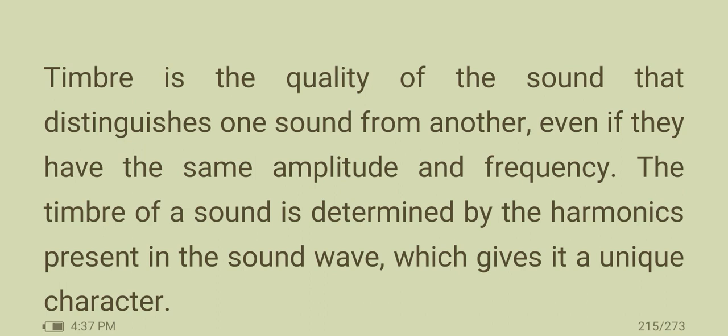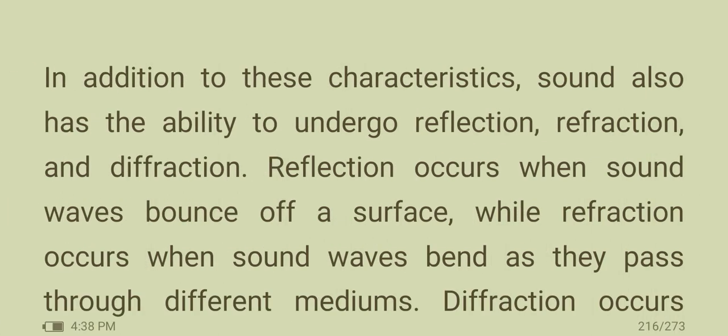Timbre is a quality of the sound that distinguishes one sound from another, even if they have the same amplitude and frequency. The timbre of a sound is determined by the harmonics present in the sound wave, which gives it a unique character. We are mentioning this word with an alternative, like quality. So in the rest of the video, we will be calling this timbre word quality. In addition to this characteristic, sound also has the ability to undergo reflection, refraction, and diffraction.